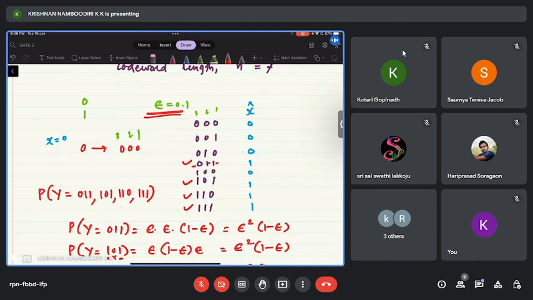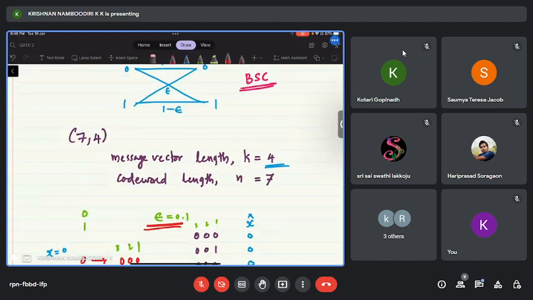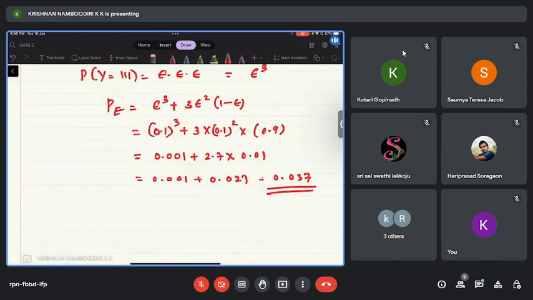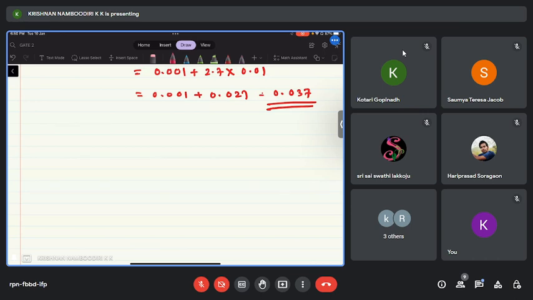So now come back to the question. In the question, this is again the same way as we calculated this probability of error. In this case, the message vector has length 4. In my example, it was 1. Now the code word length is 7. In our example, it was 3. Suppose I assume that my message is something like 0011. This is the 4-length message vector. This will be mapped to a 7-length vector. It can be anything. What I am writing need not be correct.